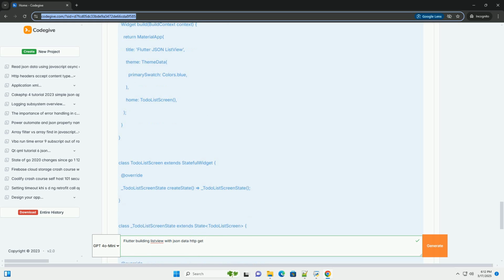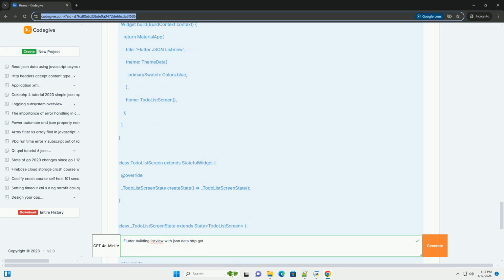jsonDecode(response.body) converts the JSON string in the response body into a Dart object, a list in this case. jsonList.map((json) => Todo.fromJson(json)).toList() iterates through the list of JSON objects and uses the Todo.fromJson constructor to create a Todo object for each one. The result is a List<Todo>. It handles errors, for example invalid status code or network issues, by throwing exceptions.